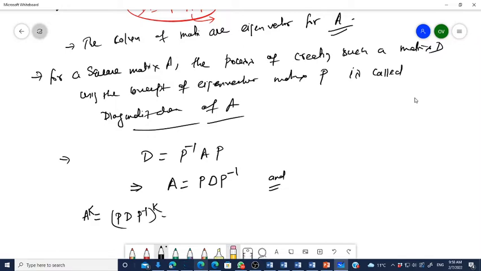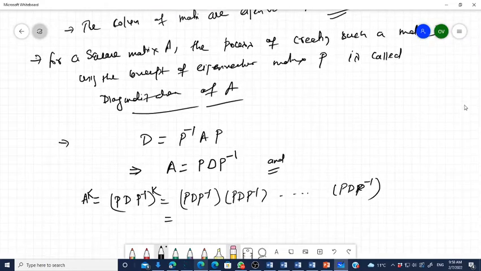It means this is P D P inverse multiplied by P D P inverse up to K times. This is K times. Okay. So जरा ध्यान से प्लीज, see carefully.